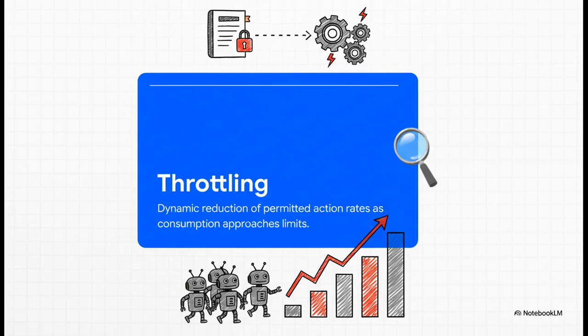Next in the toolkit is throttling. Now, if rate limiting is the traffic light, then throttling is kind of like dynamically narrowing the lanes on a highway during rush hour. See, as the system gets busier and an agent gets closer and closer to its limit, throttling gracefully slows things down. It's a proactive move to make sure you don't just smash into a hard wall.